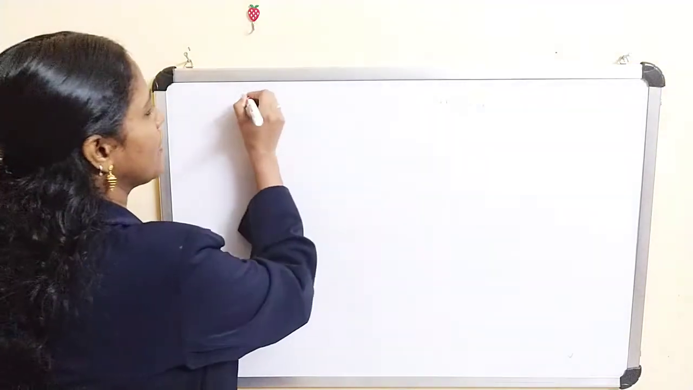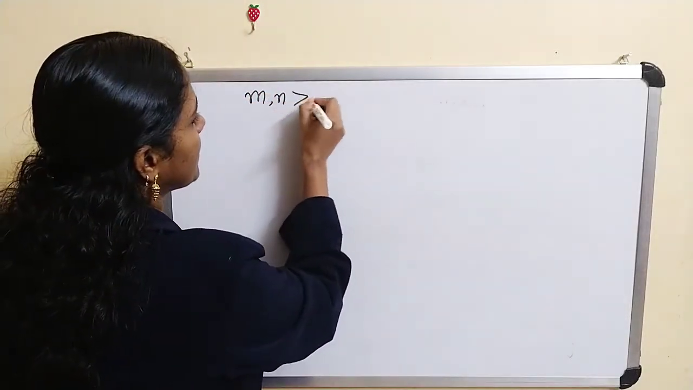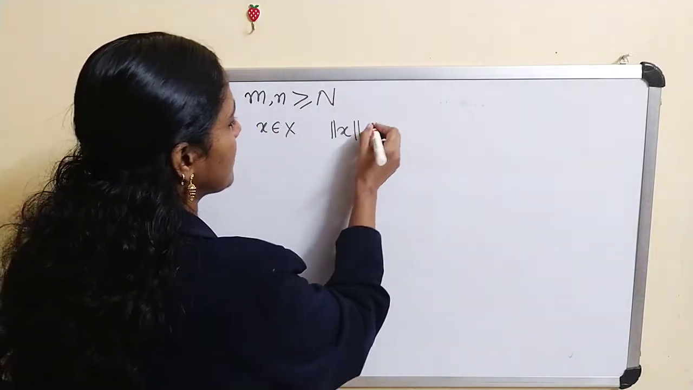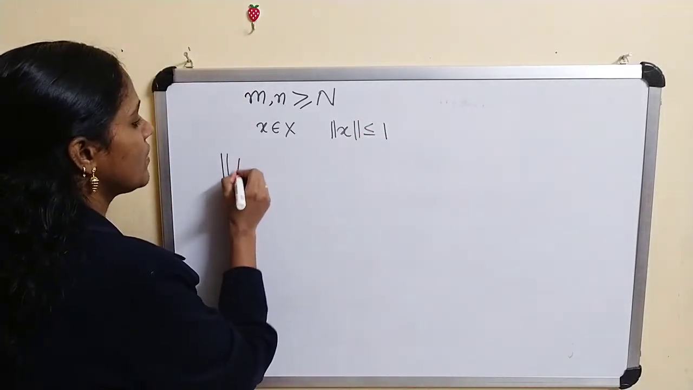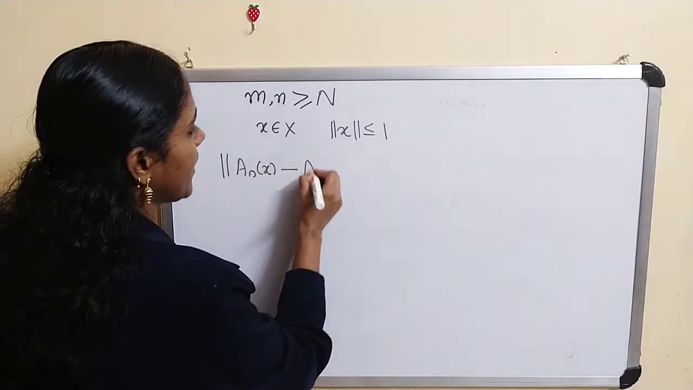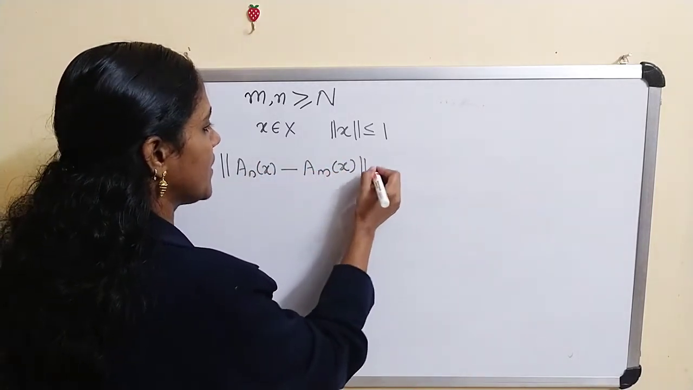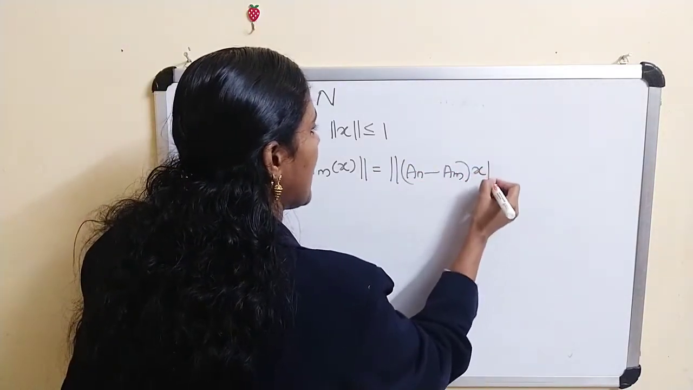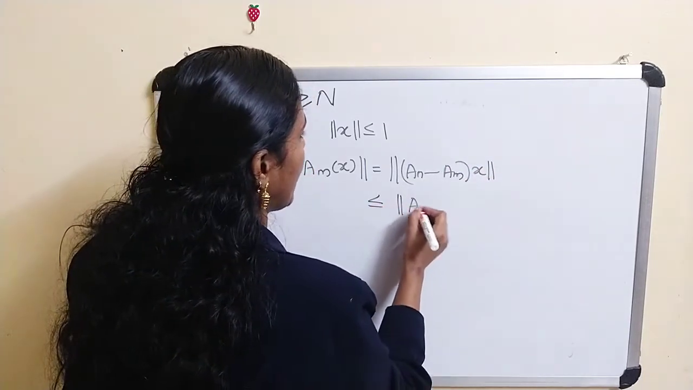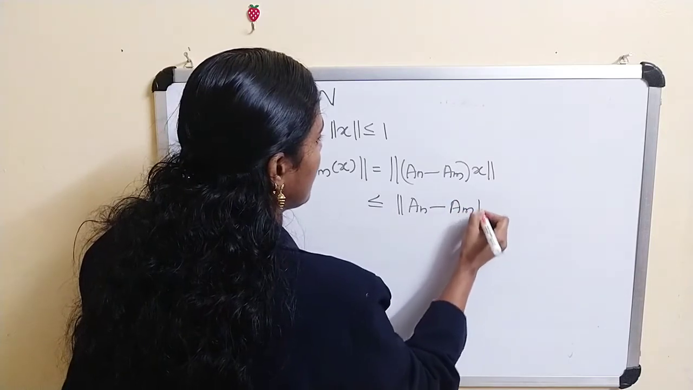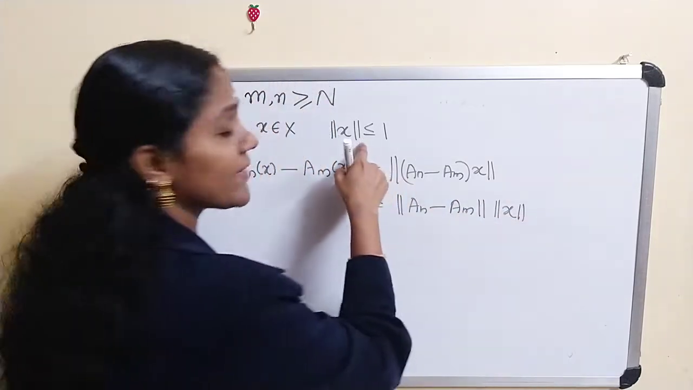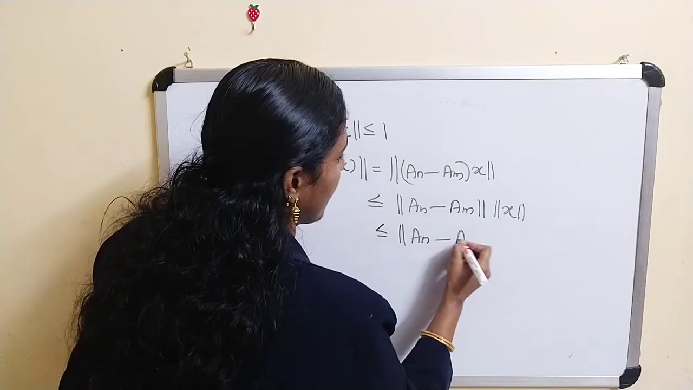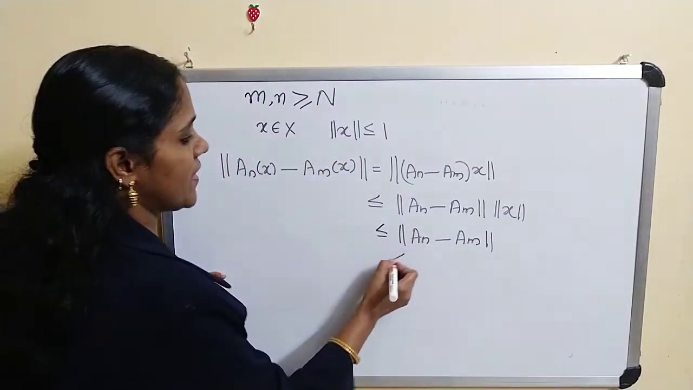Means for any m, n greater than or equal to N, and for any x belongs to X with the norm of x less than or equal to 1, norm of A_n x minus A_m x, this is actually equal to norm of (A_n minus A_m) x, and this is less than or equal to norm of A_n minus A_m into norm of x, but norm of x is less than or equal to 1, therefore this is less than or equal to norm of A_n minus A_m, but this value is less than epsilon.